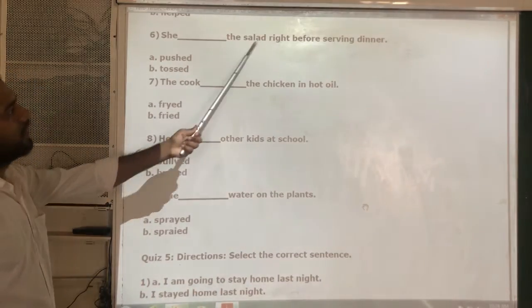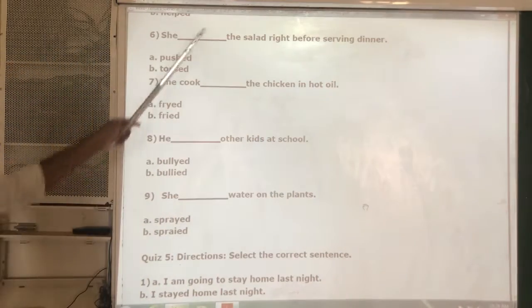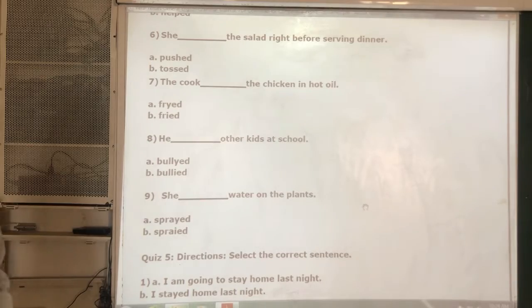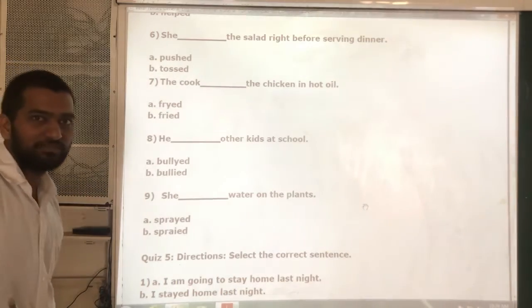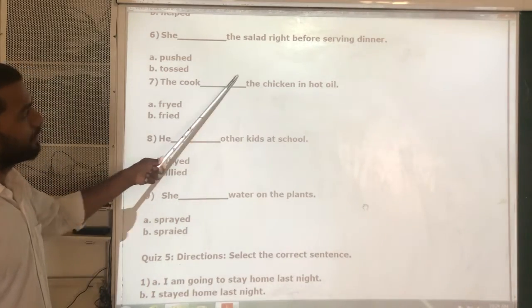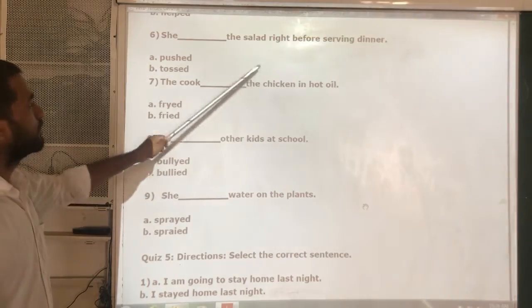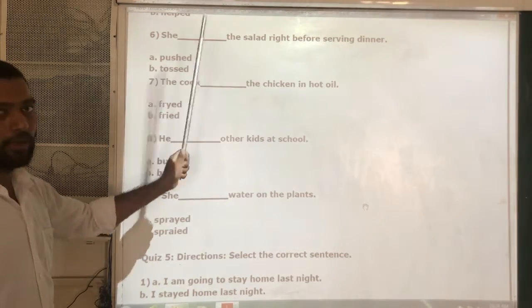She dashed the salad right before serving dinner. She pushed the salad, so it doesn't make any sense. She tossed the salad, it also doesn't make any sense. Actually, there should be one more option like mixed or whatever it is, okay? So just leave this question because there should be one more option.